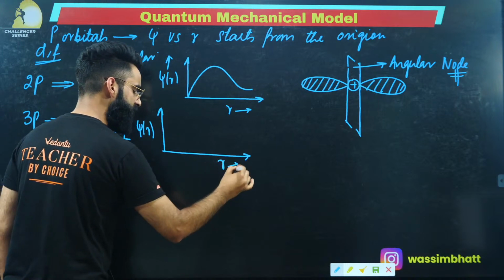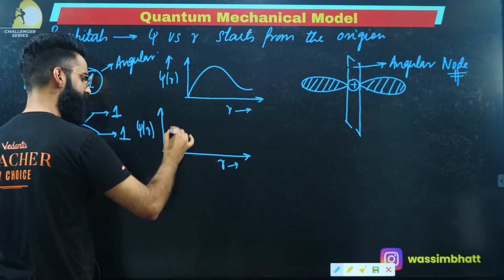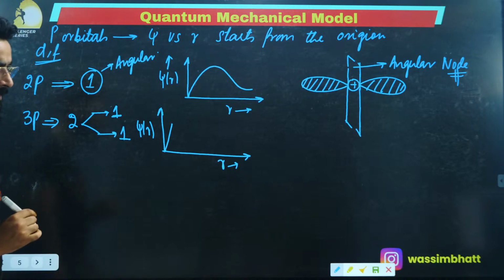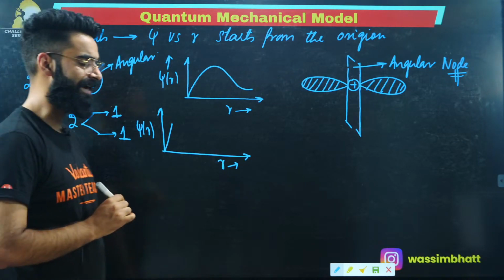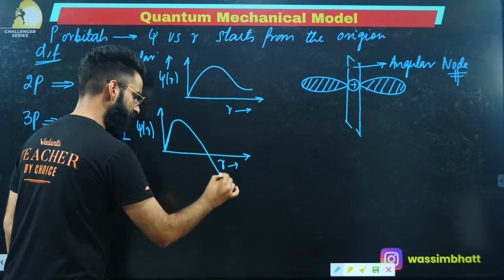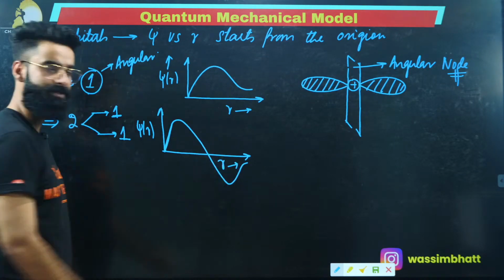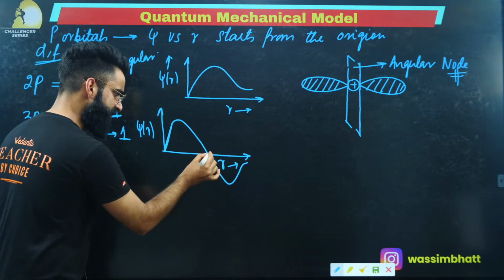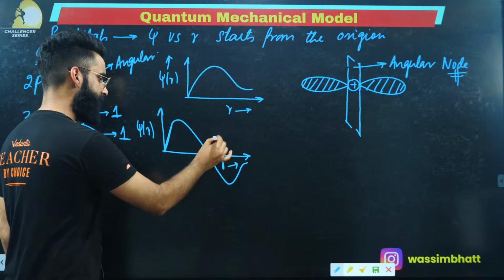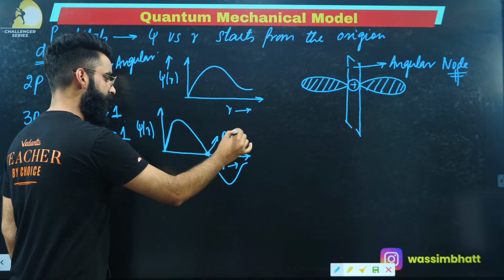You'll be starting from the origin. There are 2 nodes in total. The curve is going to be like this. Which node is this one, people? This is the radial node.